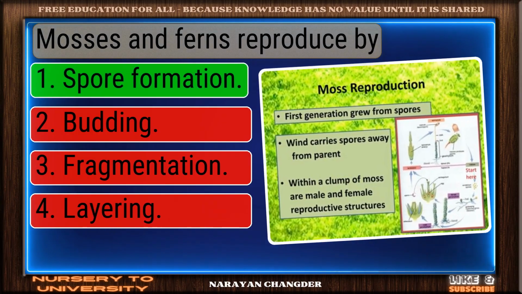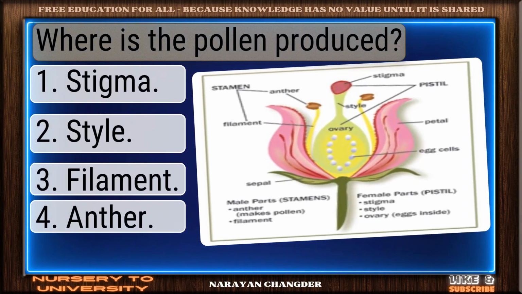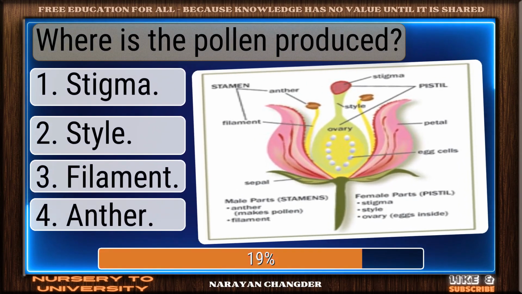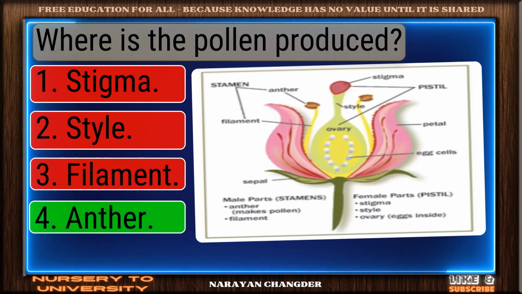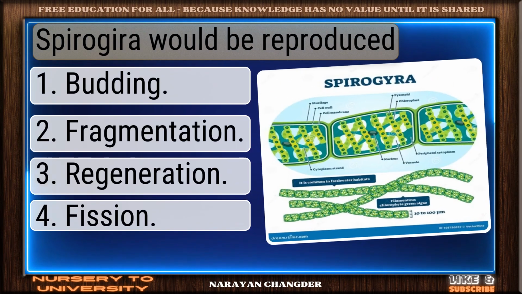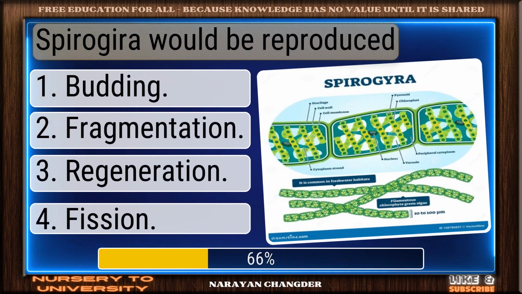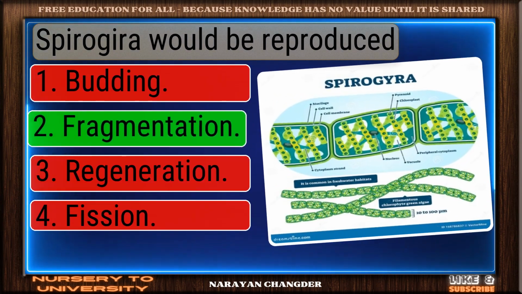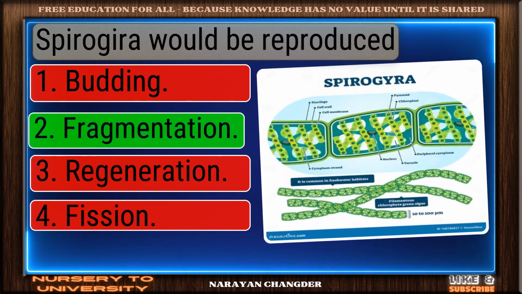Strong choice. Spore formation is the right answer. Question number 195. Where is the pollen produced? Smart move. Anther is an accurate answer. Question number 196. Spirogyra would be reproduced. Clear logic. Your choice fragmentation is sound and 100% true.